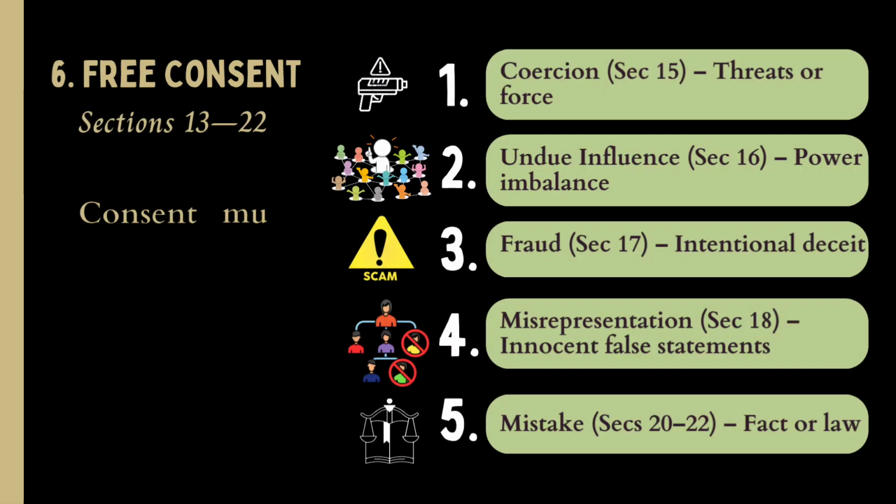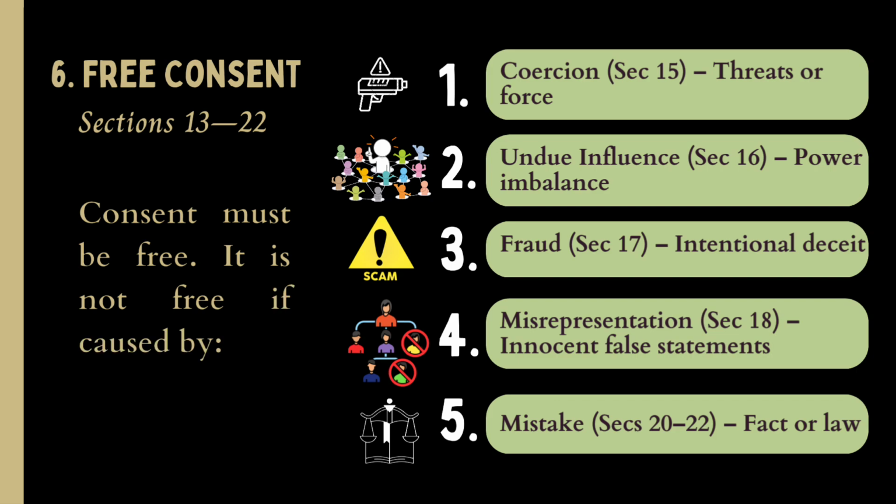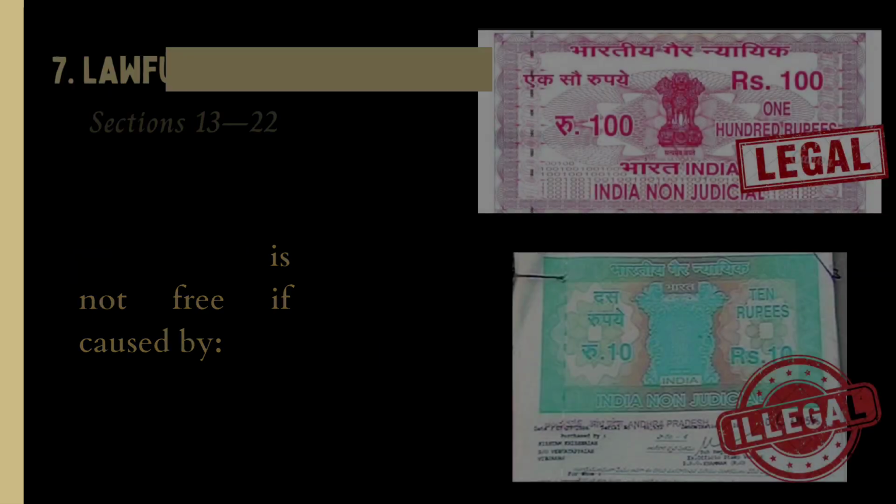Free consent, mentioned under Sections 13 to 22, where it states consent must be free. It is not free if it is caused by coercion, Section 15, which means threats or force; undue influence, Section 16, that means power imbalance; fraud, Section 17, intentional deceit; misrepresentation, Section 18, innocent false statements; and the last, mistake, Sections 20 to 22, fact or law.